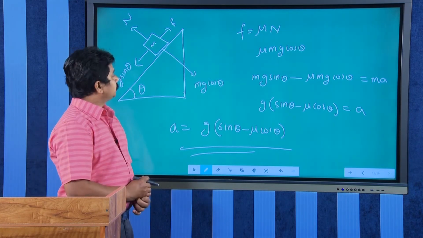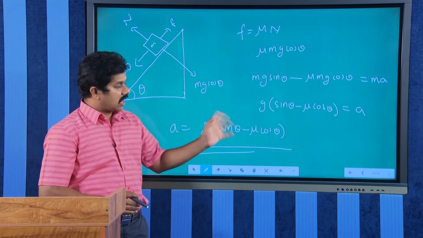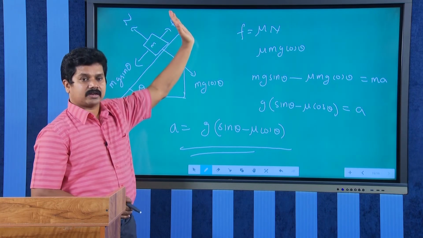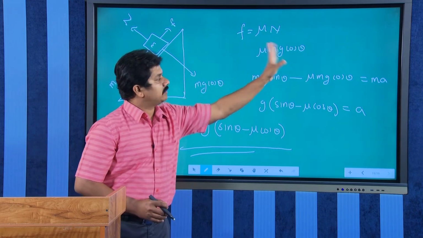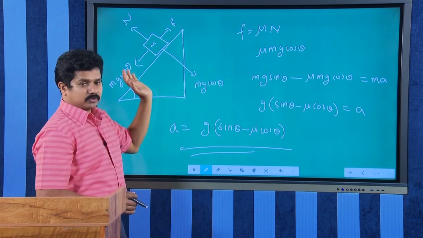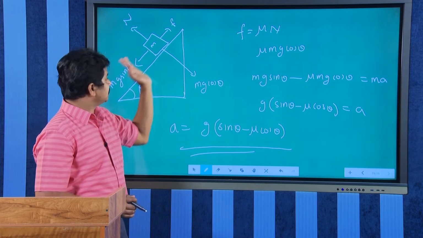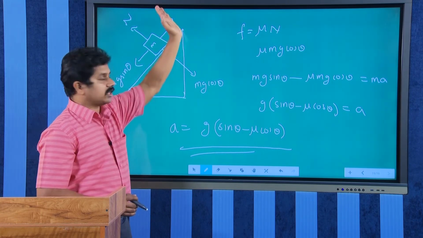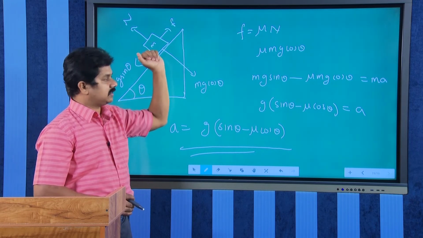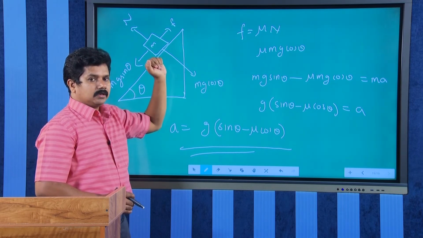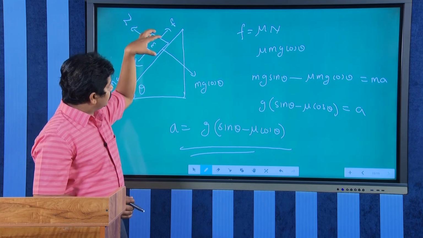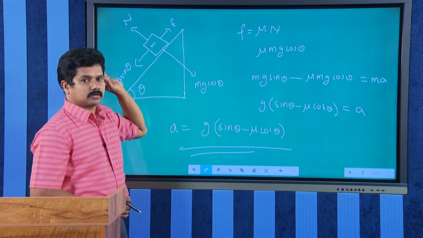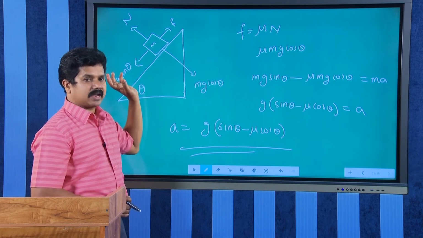Clear? So to start the motion in this case, mg sin theta should be greater than friction, or mu into mg cos theta. Here the applied force means mg sin theta, the downward force. So due to mg sin theta, the block slides down, and the upward friction opposes mg sin theta. Okay. In this case, if the friction is sufficient to block the sliding motion, what will happen?